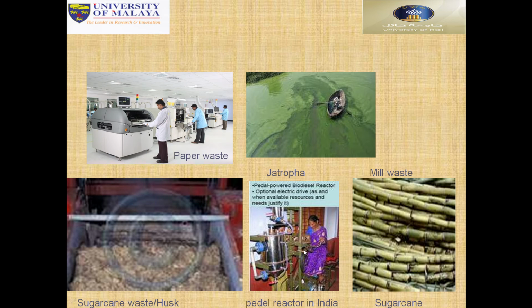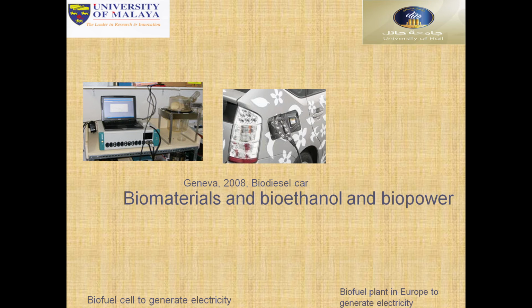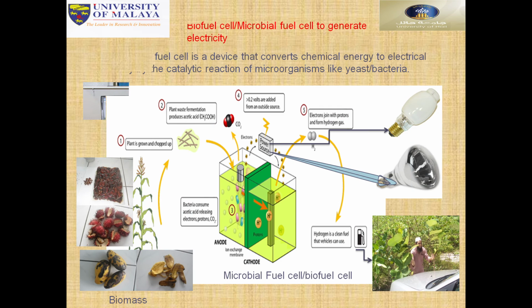Now we can see here paper waste, then different types of waste, lots of waste. This is a pedal reactor in India. They are doing this with paper waste. So these are different types of biomaterials and biopower, producing biopower. You can see here a biofuel cell, microbial fuel cell, to generate electricity.